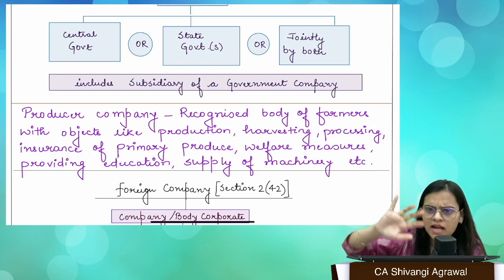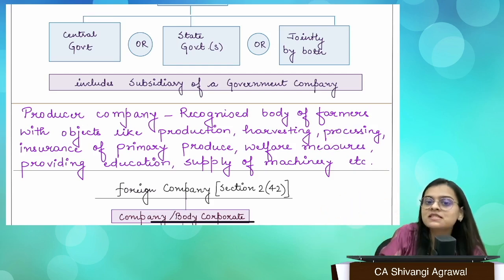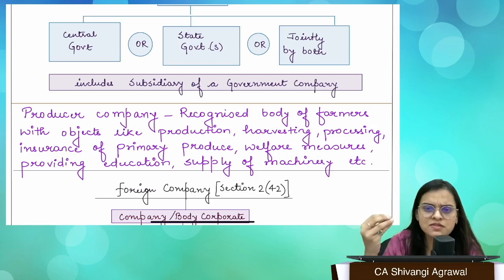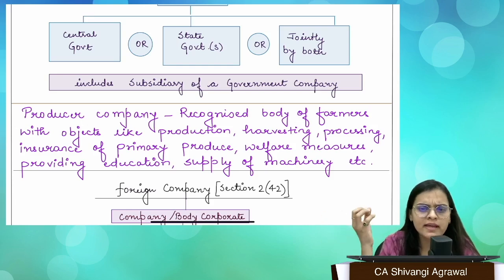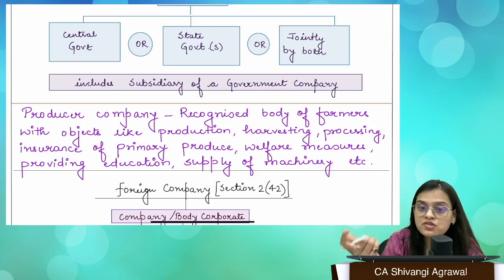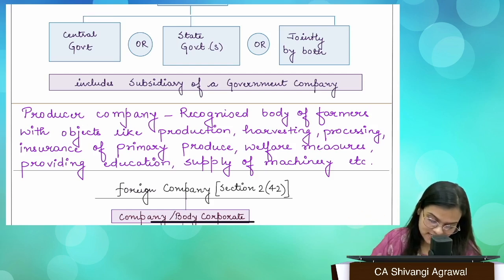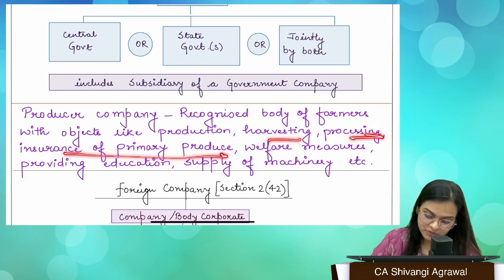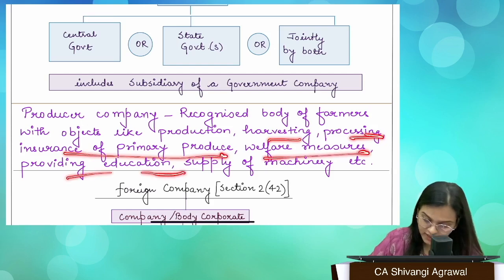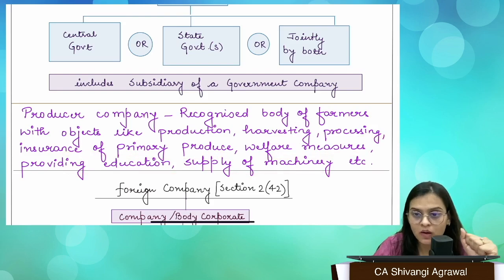Their aim is to improve the standard of living, etc. So they have come together, and if your objective is production, harvesting, grading, pooling, or even some research or training in that particular field, if your object is harvesting, processing, insurance of primary produce, other welfare measures, providing education, supply of machinery, etc., then if you have that particular object, that is called a producer company.